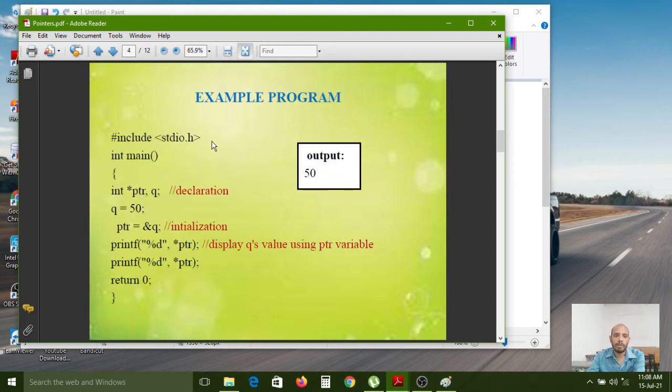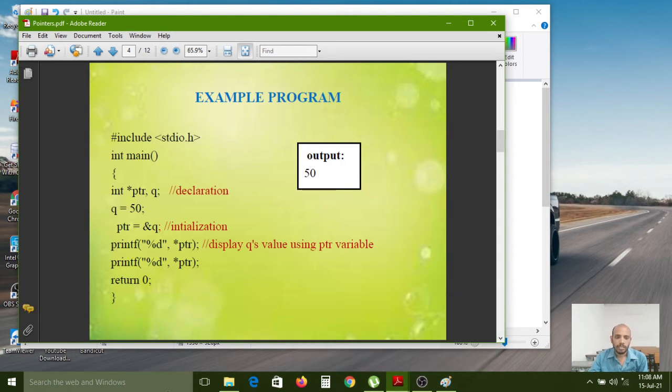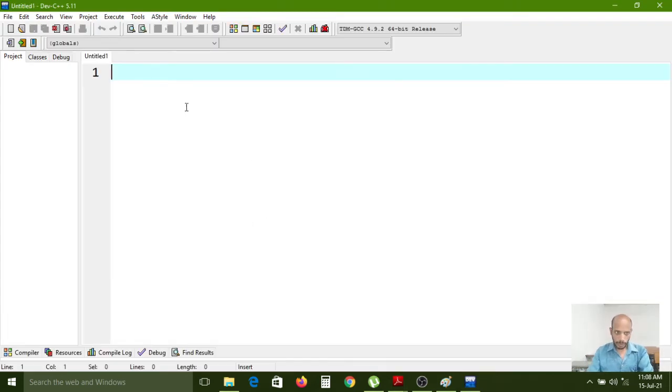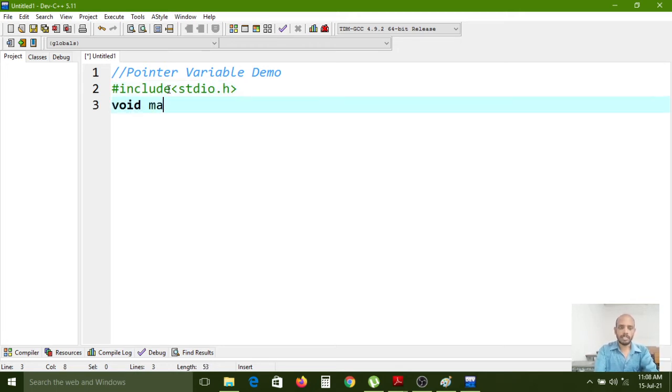Next, example program. Now I am opening the Dev C++ window for your understanding. I am explaining a pointer variable practical problem, and this is a pointer variable demo. Here hash include stdio.h, void main, open bracket and closing bracket.